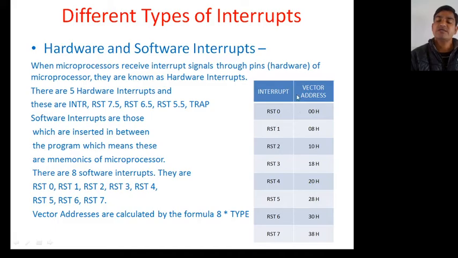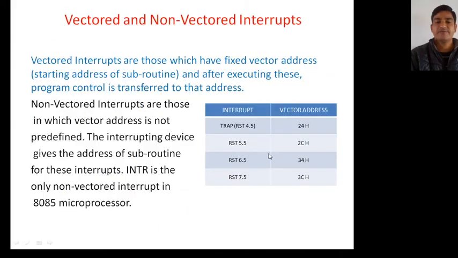Okay. Actually, these software interrupts are also called branching instructions because they are changing the sequence. Next, vector and non-vector interrupts. Vector interrupts are those which have a fixed vector address.